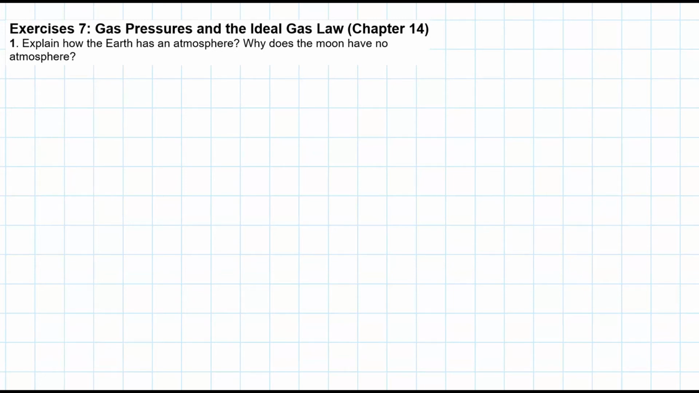Exercise 7. Gas pressures and the ideal gas law. Exercise 1. Explain how the Earth has an atmosphere. Why does the Moon have no atmosphere?